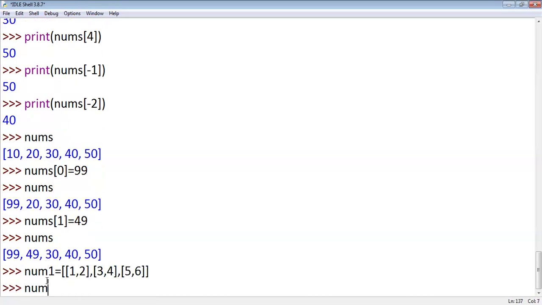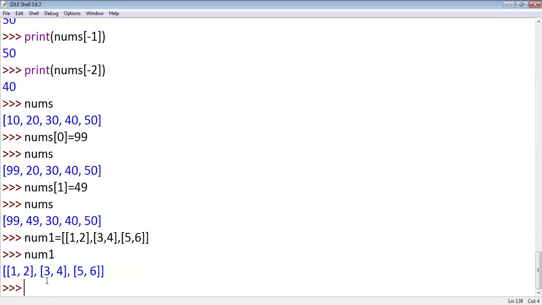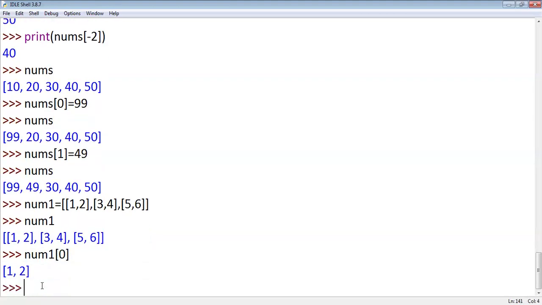If you observe num1, is it a list or not? Yes, sir. Now I want to access the first element. How to access the first element in the list? Num1 of 0. I want to access 3, 4, and how to access? Num1 of 1. Very good.